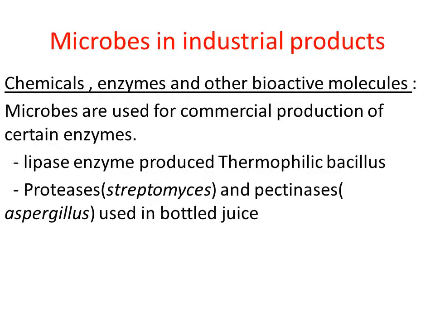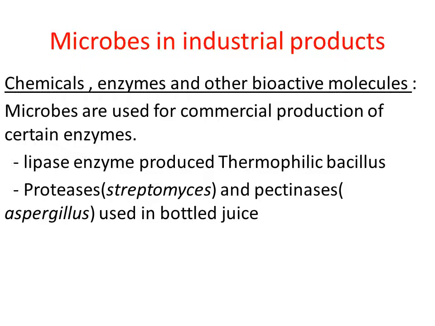In pectinase enzyme production they use Aspergillus, and some other organisms are also used here. One more example is Pseudomonas bacteria. Clear? So these different kinds of microbes are grown in the industries in order to produce these enzymes in large amounts, right?